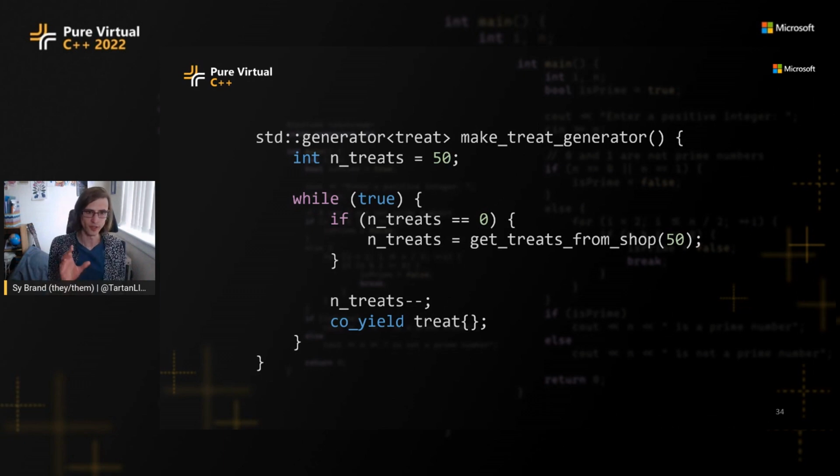So this co-yield treat keyword, because our return type is a std generator, what this co-yield means is halt execution of this function, of this coroutine, because this is a coroutine, give the caller back this treat, and then later I can be resumed and we can go around this loop. So even though this looks like an infinite loop, which is never going to stop, our function isn't just going to loop forever and our program will never terminate. This function is going to suspend on the co-yield, and then when we ask it for another value, then it's going to go around the loop.